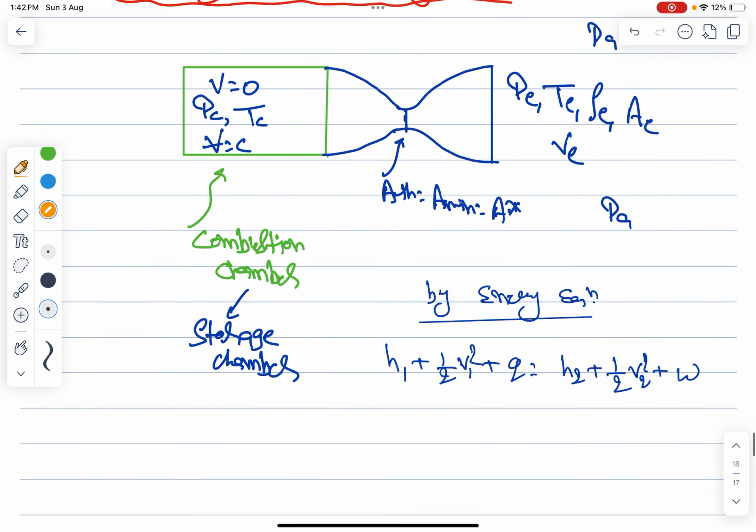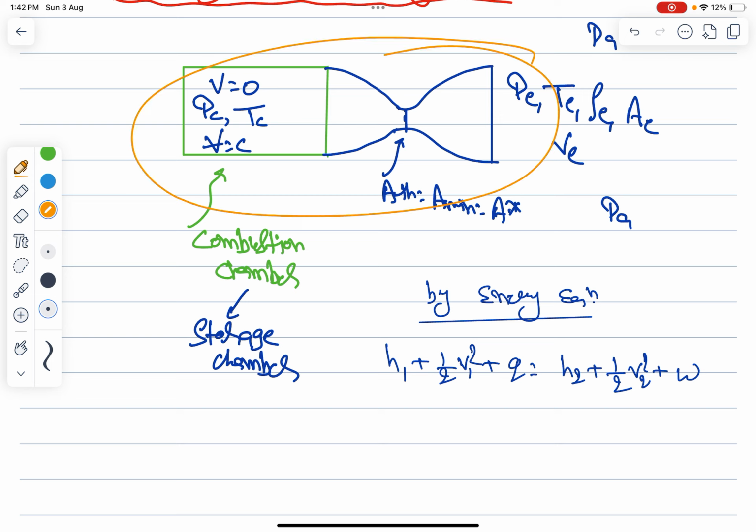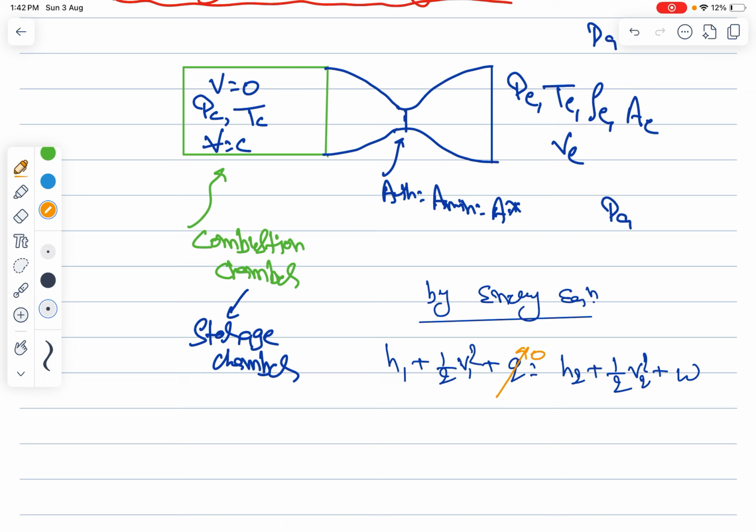That means heat is not added to this system, right? So this Q is 0. The work done on the system or by the system, this W is also 0. This is the work done, right?